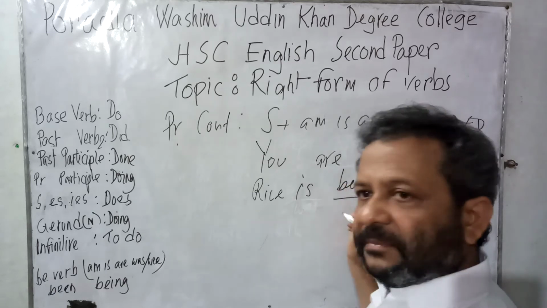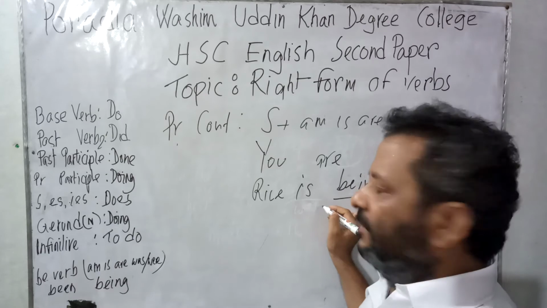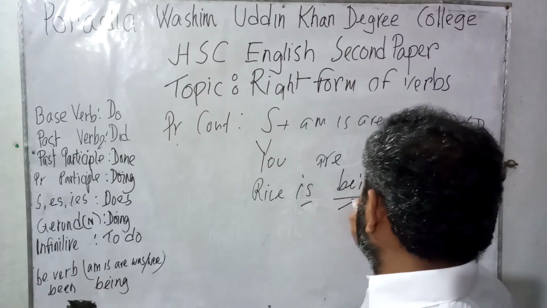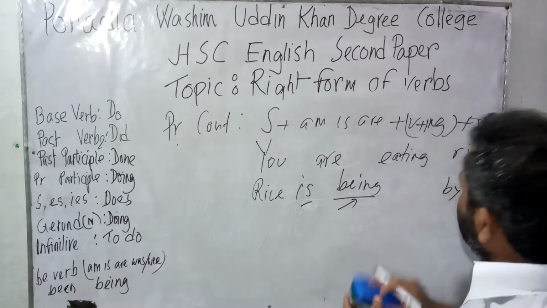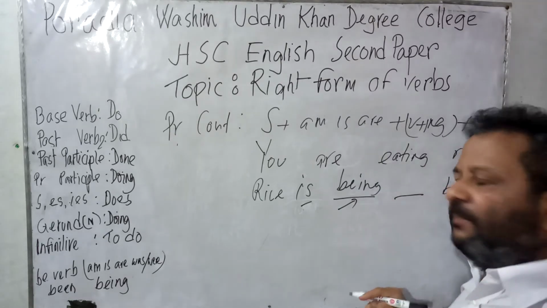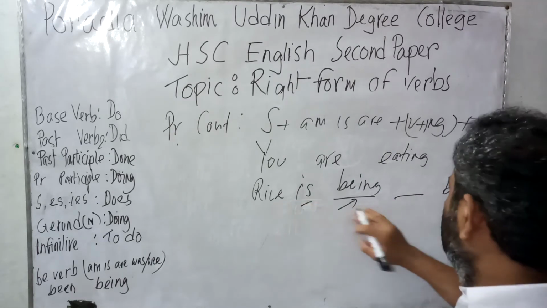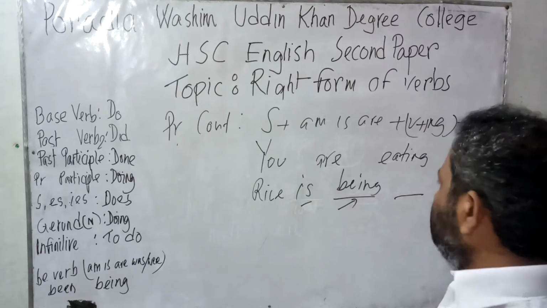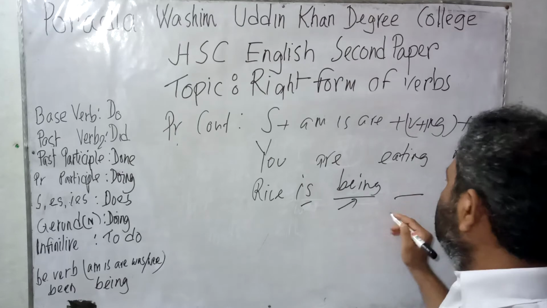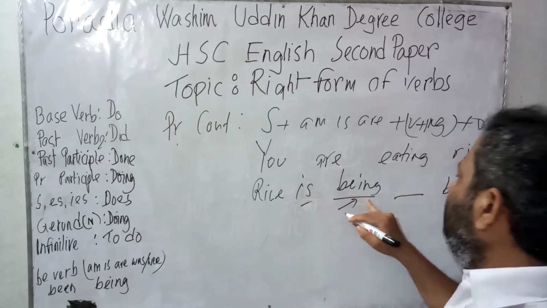So we have selected the verb is, selected the verb being easily, and if the place of eaten we keep it blank, then rice is being dash by you. So usually we eat rice. So is given, being given.